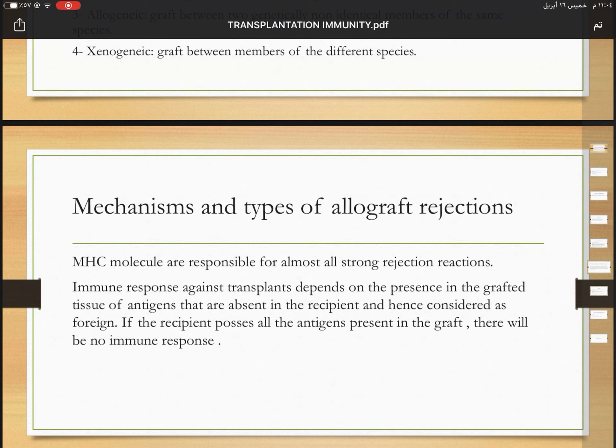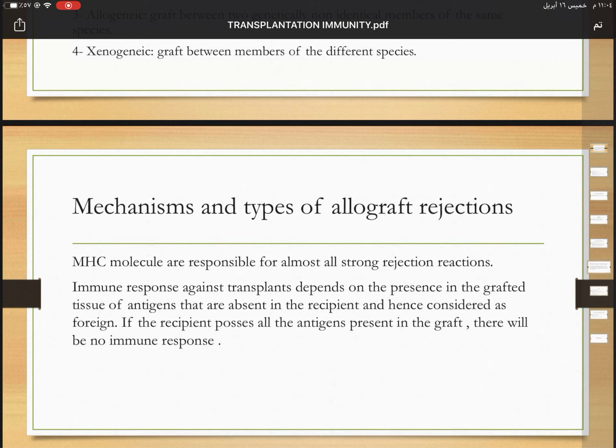Here I will talk about the mechanisms of allograft rejection. Actually, there are many molecules which are responsible for rejection. They are called MHC molecules. Rejection occurs when the recipient doesn't possess all the antigens which are present in the donor.